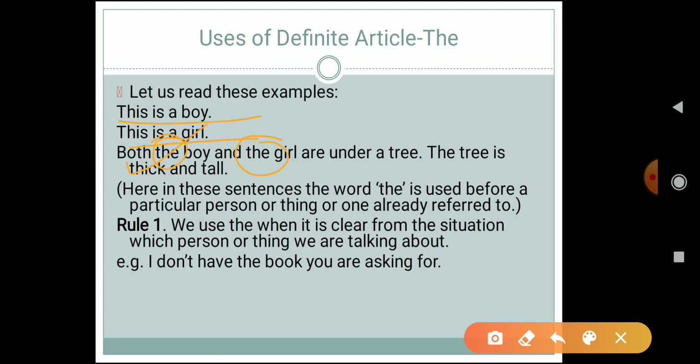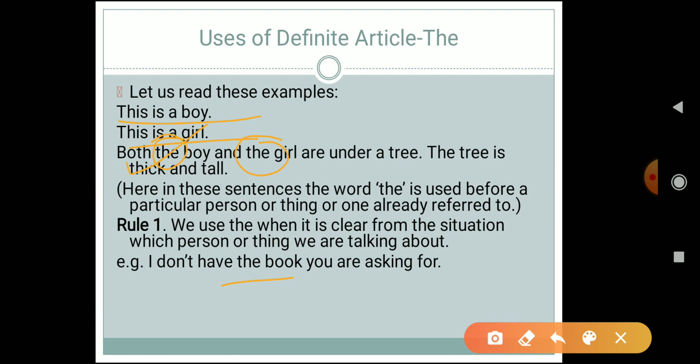So over here we have to use the article the and not a or an. Maybe he or she might be asking for a physics book, chemistry book or maths book, right? So it is clear from the situation that we are talking about a specific or particular thing, and that is why we have to use the article the.